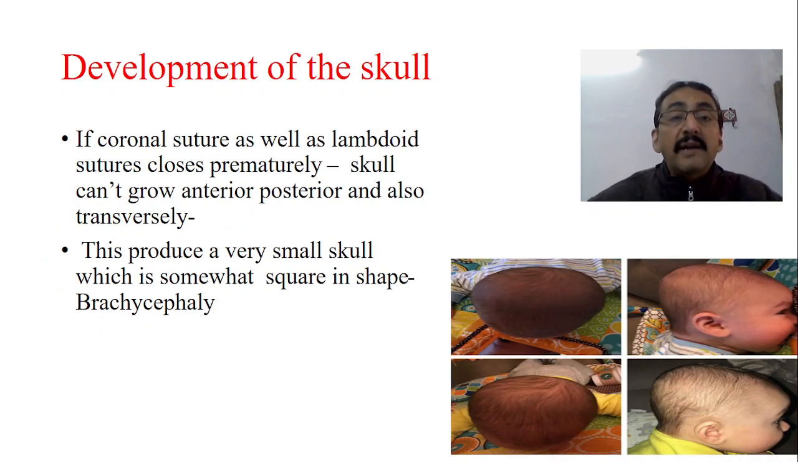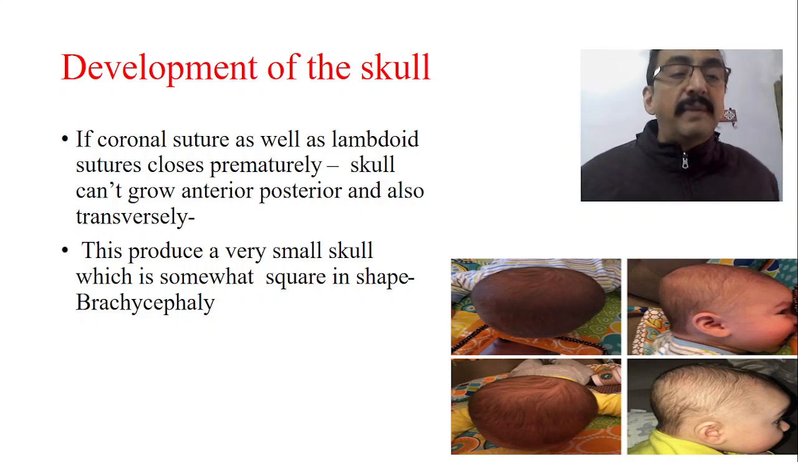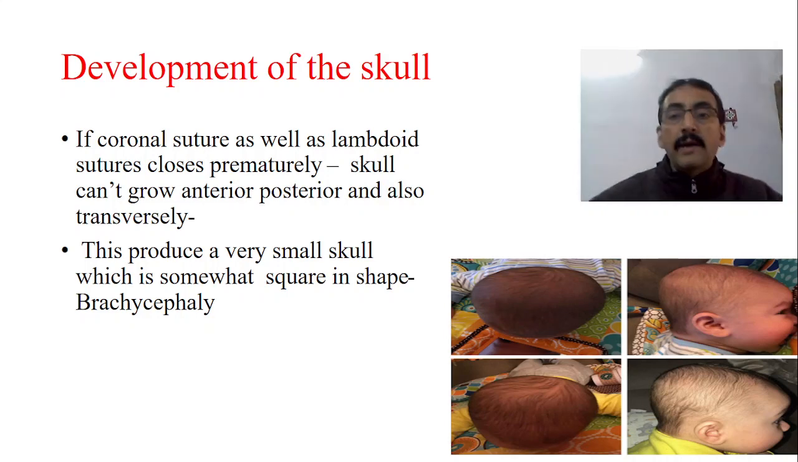If the coronal suture as well as the lambdoid suture are both closed prematurely, coronal closed means the anteroposterior diameter is not possible. In the meantime, the lambdoid is also closed. So now the skull cannot grow anteroposteriorly and also transversely. Both are not possible. So this produces a very small skull which is somewhat square in shape, and this is called brachycephaly.